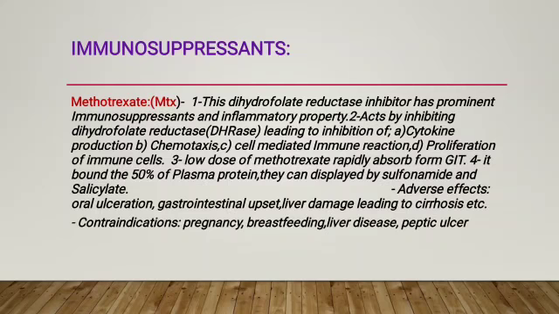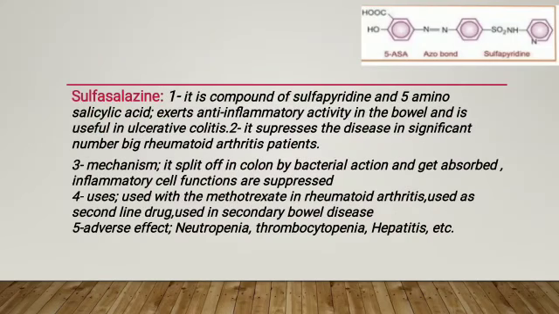Second drug is sulfasalazine. It is a compound of sulfapyridine and 5-amino salicylic acid. It exerts anti-inflammatory activity, is useful in ulcerative colitis, and suppresses the disease in a significant number of rheumatoid arthritis patients.